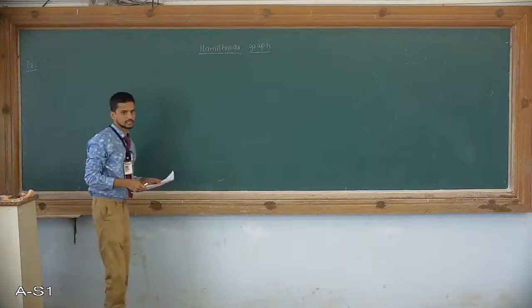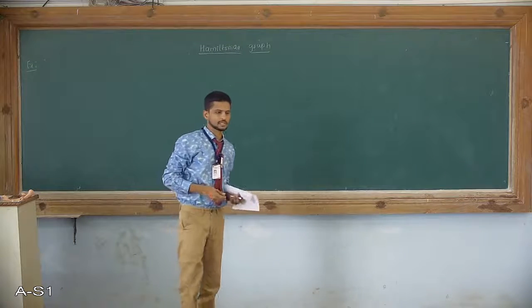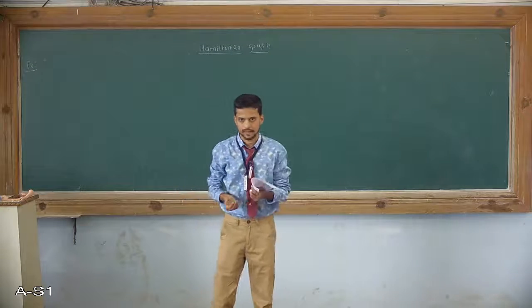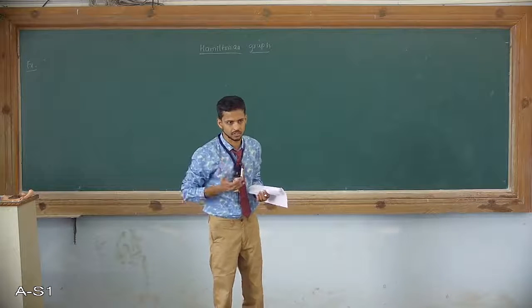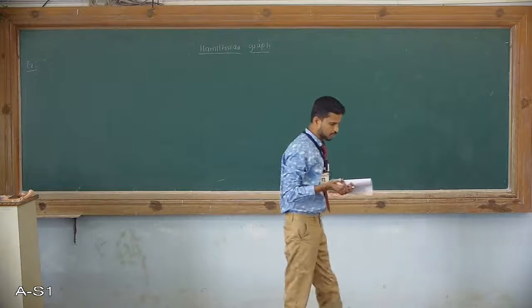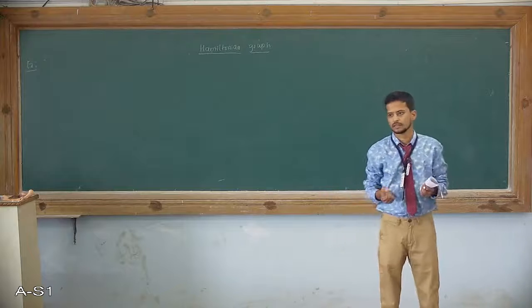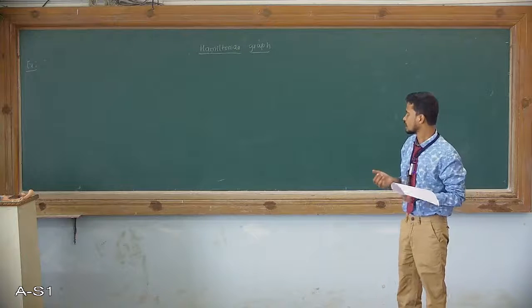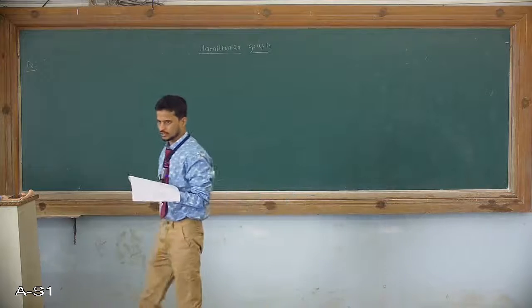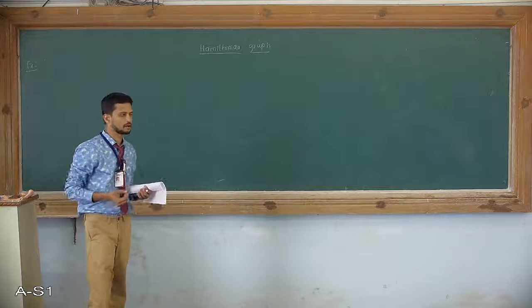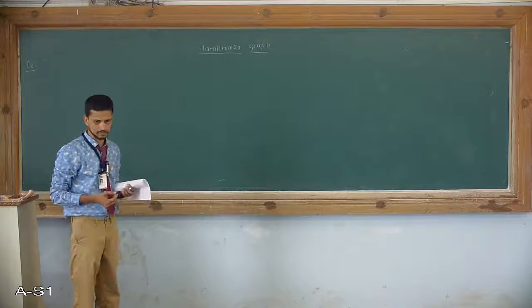In the previous class, we went through the basic definition of a Hamiltonian graph and some basic properties, which we gave in the form of a theorem, and we solved an example based on theorem 1. In today's class, we again discuss one practical example related to the Hamiltonian graph.